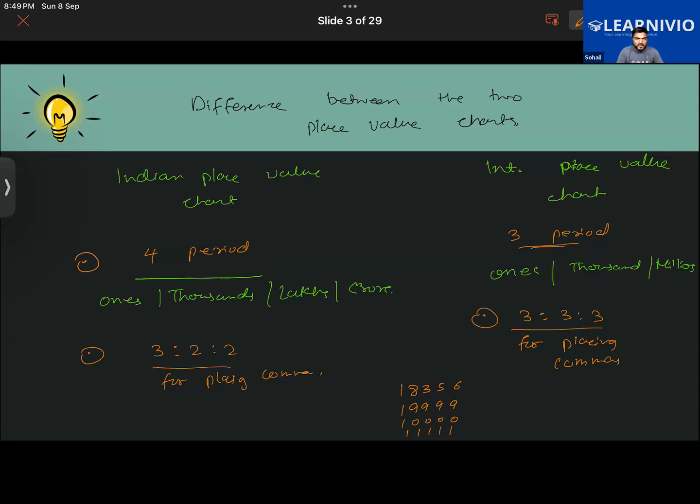Getting it now? Yes. But sir, how do I say it? How do you say it? Just read it now, in the Indian place value system. That is 10,000 simply. Oh, I thought you have to say it in the international system. You could, but in that also it would be the same thing basically, no? Okay.